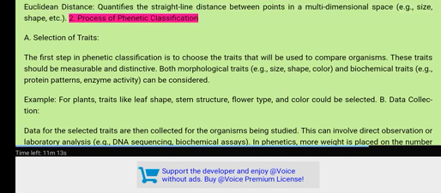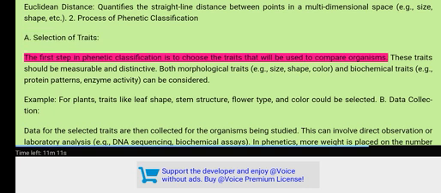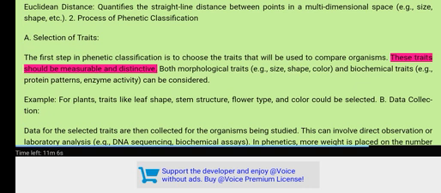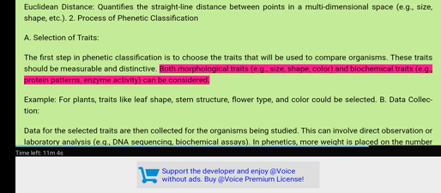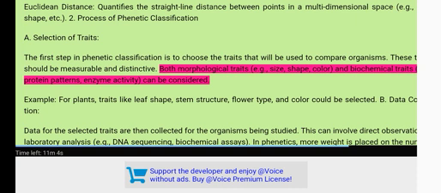2. Process of phenetic classification. A. Selection of traits. The first step in phenetic classification is to choose the traits that will be used to compare organisms. These traits should be measurable and distinctive. Both morphological traits, e.g., size, shape, color, and biochemical traits, e.g., protein patterns, enzyme activity.